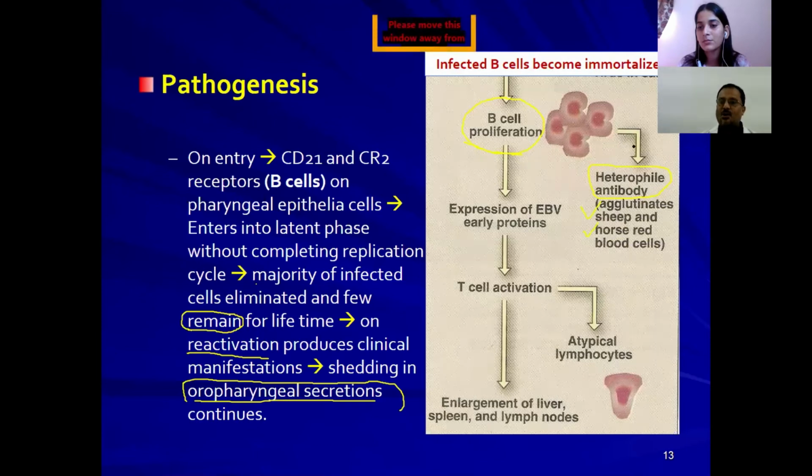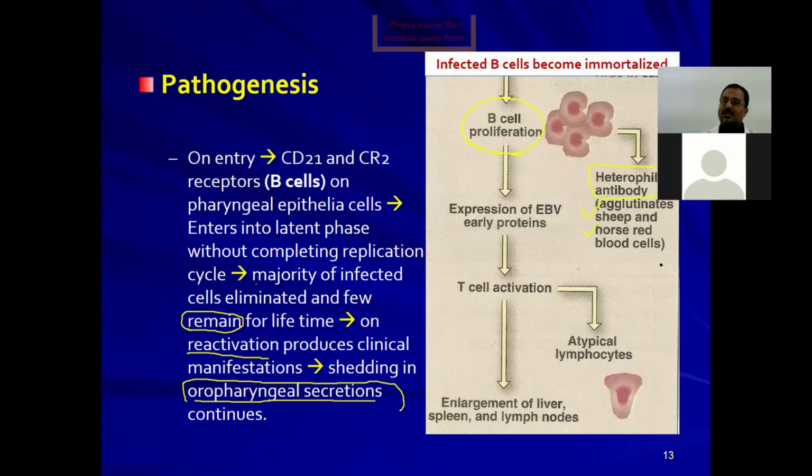So how are the antibodies formed? Antibodies are formed against the Epstein-Barr virus. If there is no cross reactivity, those antibodies should combine only with Epstein-Barr viral antigens. But here, the antibodies produced against this particular virus are combining with antigens of sheep and horse. That's why this antibody is known as heterophil antibody.